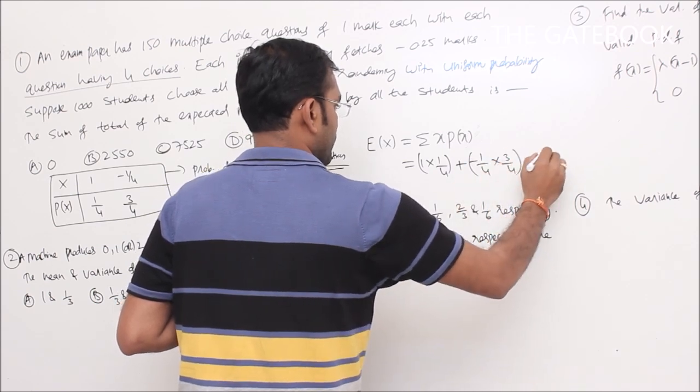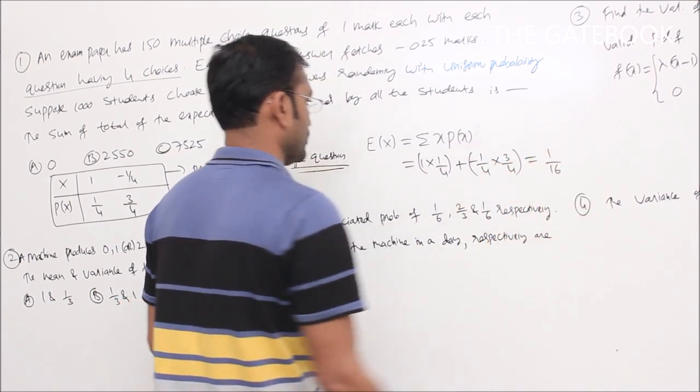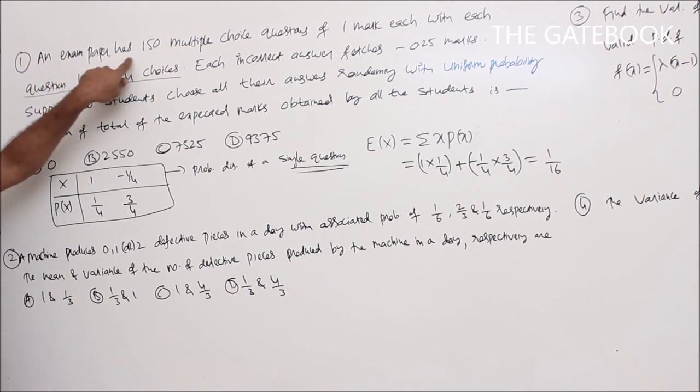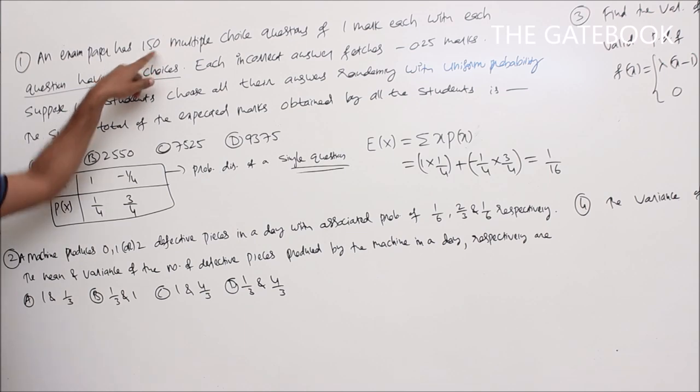So simplifying this, we get 1 by 16. That is the mean value, or expected value, for a single question. Now, see how many questions are there in the question paper. The question paper has 150 multiple choice questions in total.